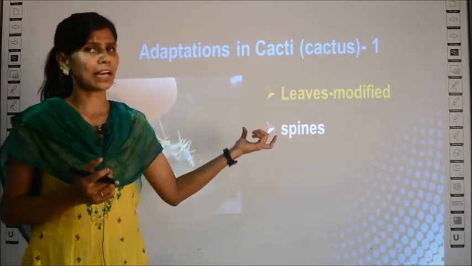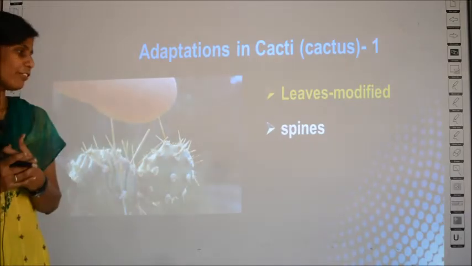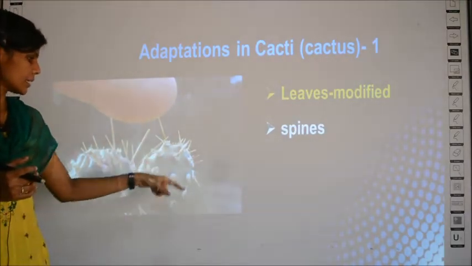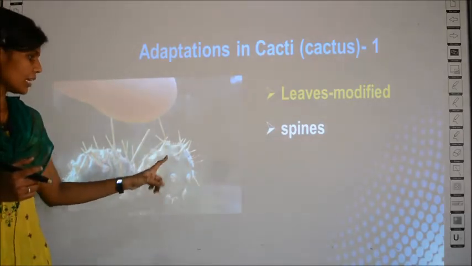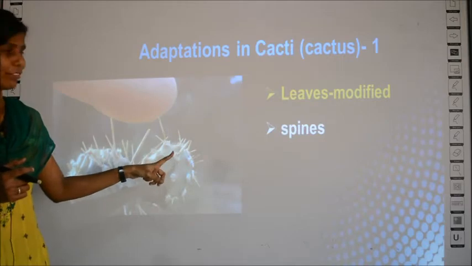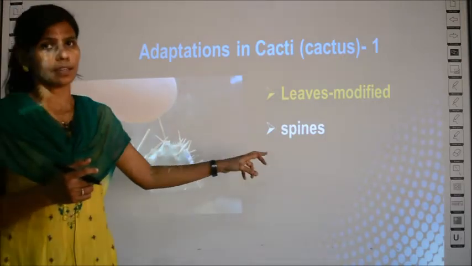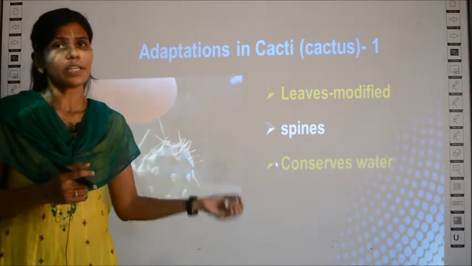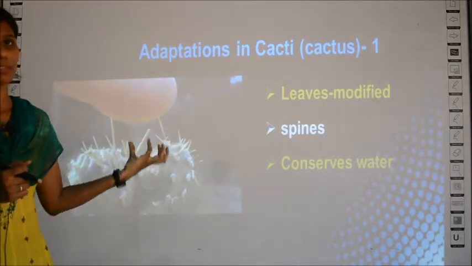So here in cacti, the leaf is modified into, actually this is not the leaf. Many misunderstand that this is the leaf of a cactus. This is not the leaf. The spine-like structure, the thorn-like structure, is actually the leaf. It is called the spines. The thorn-like structure has a term called spines. So what is the advantage of the cactus plant having spines?